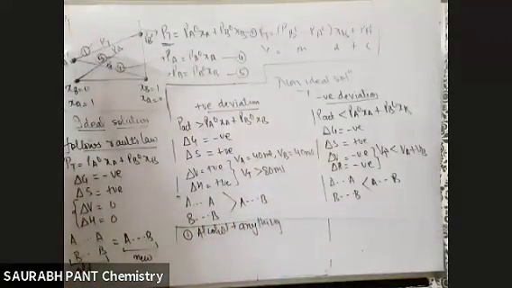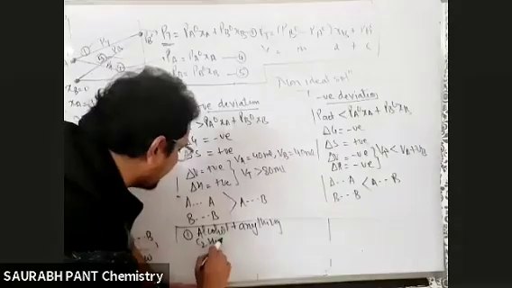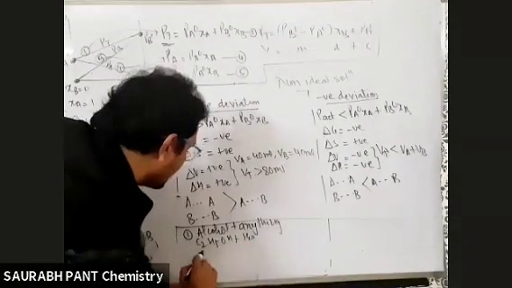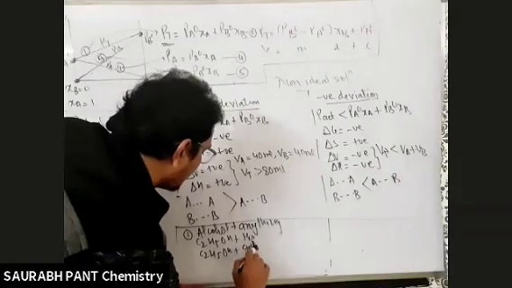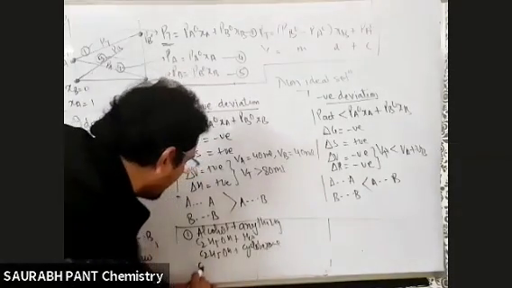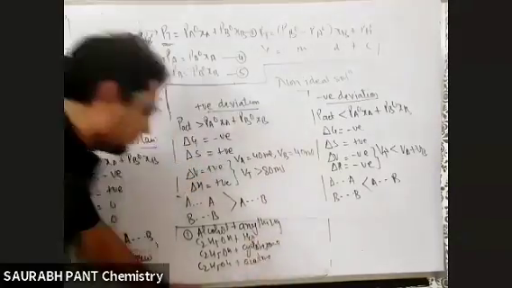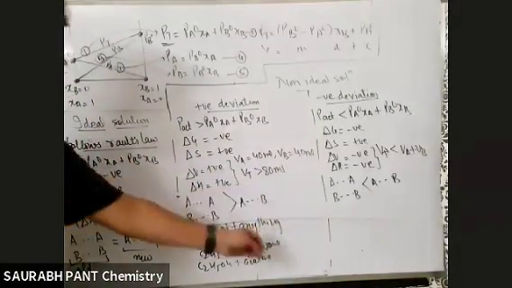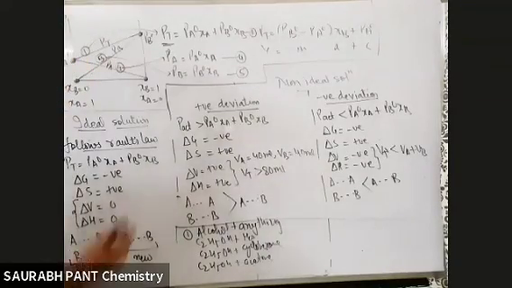Sir, anything? Bilkul anything. Anything means, sir, for example, C2H5OH plus water, C2H5OH plus cyclohexane, C2H5OH plus acetone. Anything you write, alcohol plus anything, positive deviation. This will be easy to remember.